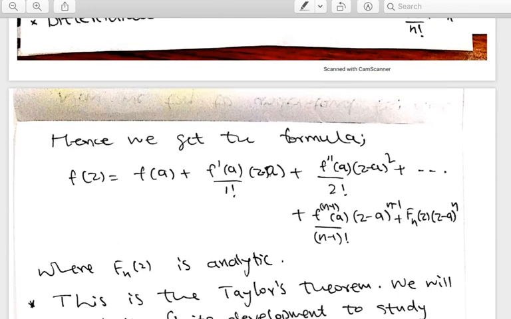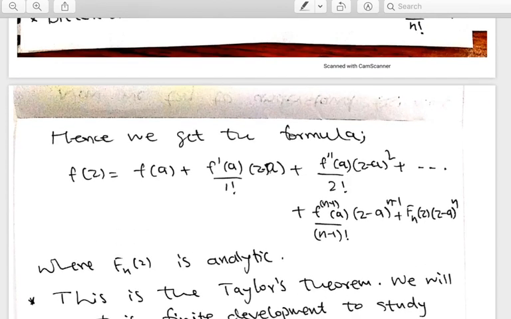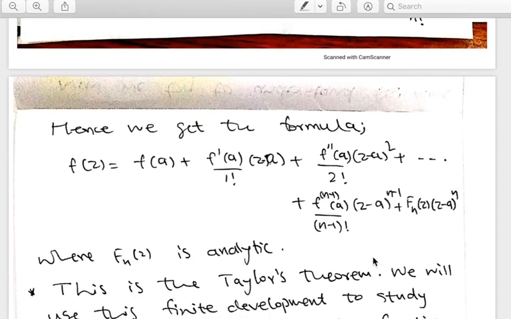That's it. So this is the finite Taylor's theorem, or Taylor development, of an analytic function. This you can do any number of times, because each time you repeat this, you will obtain the nth level Taylor development. Now we are bothered about the remainder term. So here we are writing f(z). Look at the first terms. They look like a polynomial. So it is actually a polynomial, and only the last part involves some analytic function, which need not be a polynomial. So it is just like a polynomial.